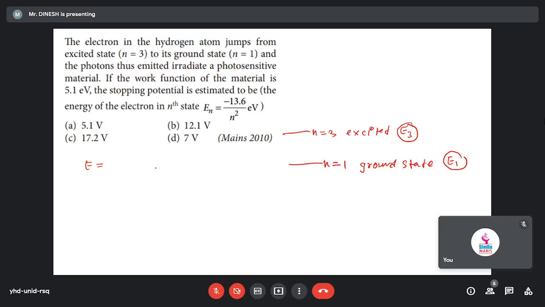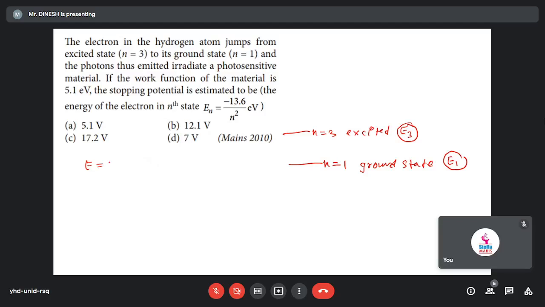Why? Because the electron of the atom jumps from the excited state to the ground state, so it will release energy.